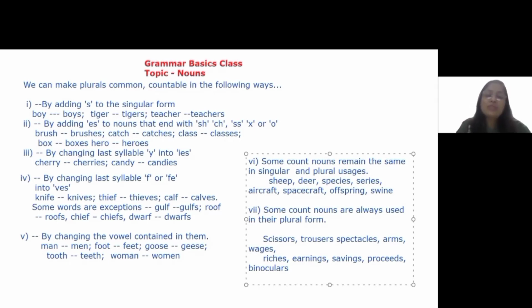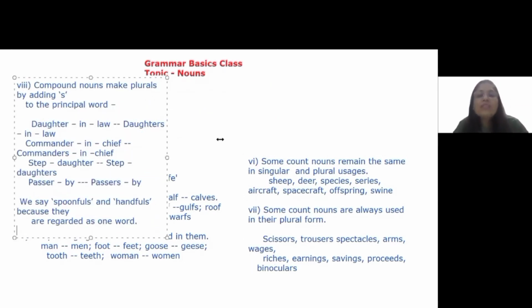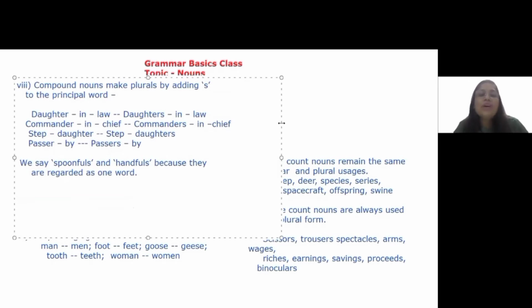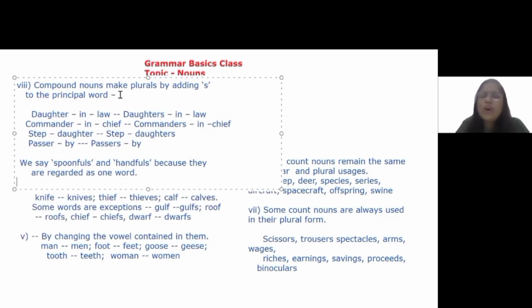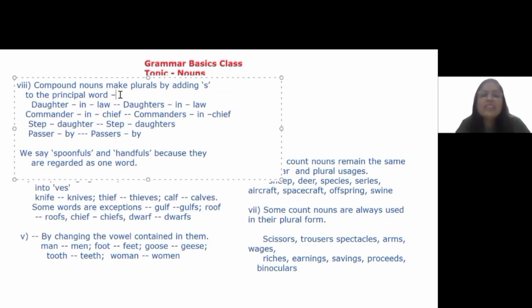This is not the end of my list. I have some more specific usages, and I hope that you're enjoying learning them. All right, I'm going to put them up here. I've brought for you some compound nouns. This is the most common error that I have seen people make.